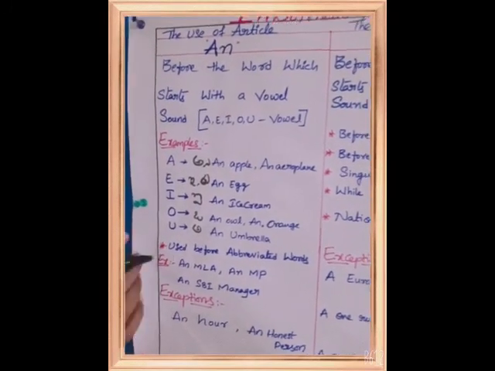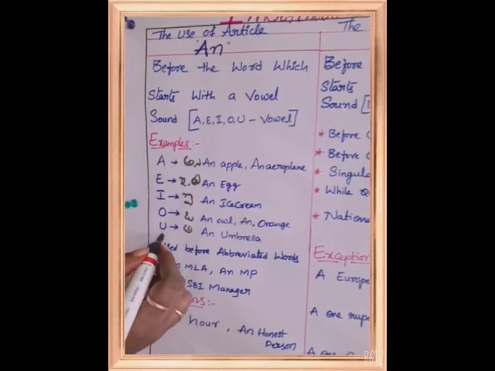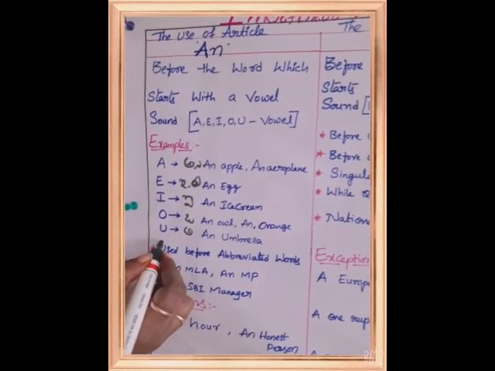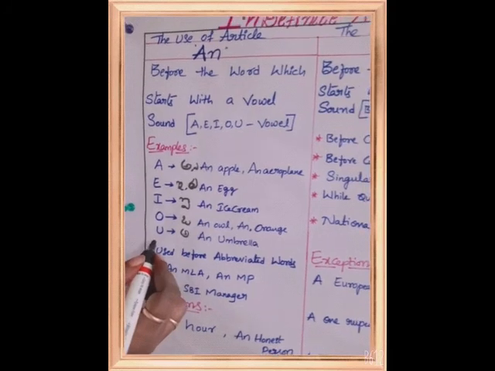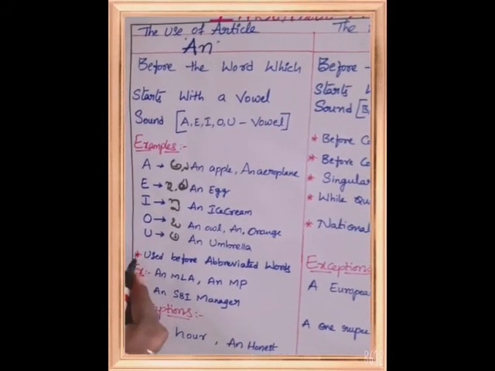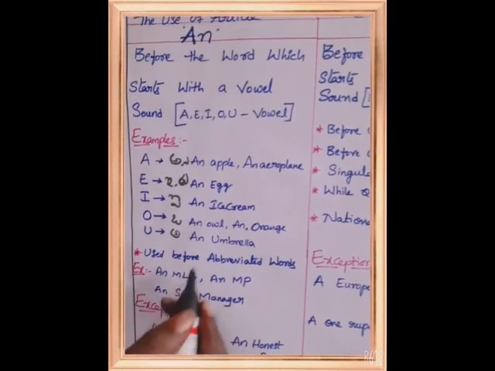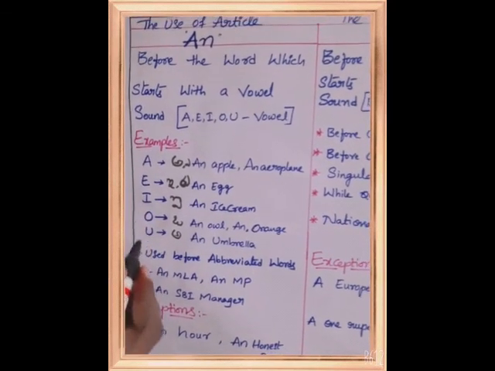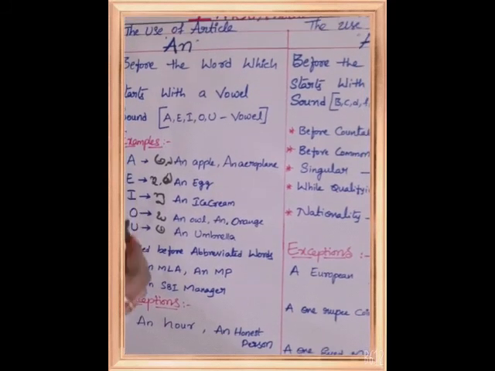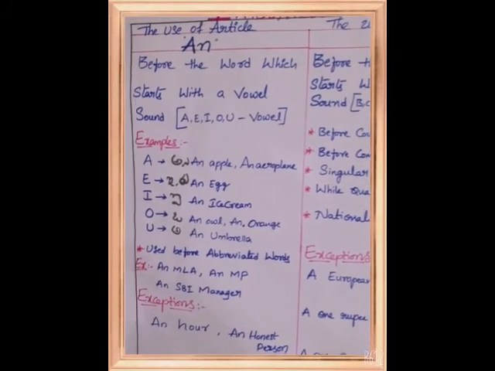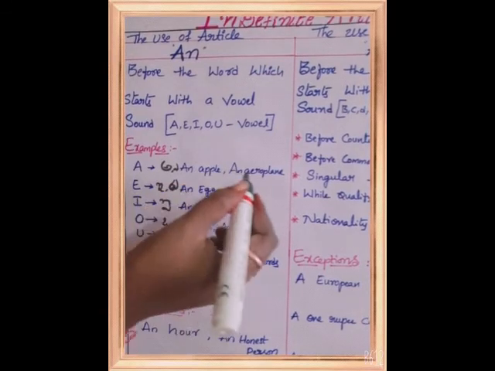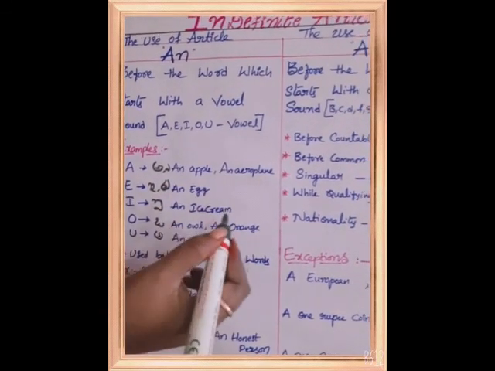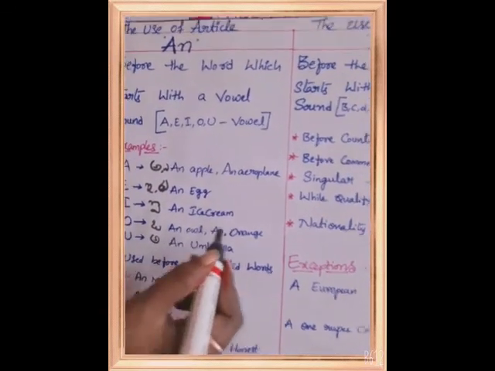So it's very important while writing an before U. You have to first pronounce the sound, then use an or a according to the sound. Before the vowels A, E, I, O, U we use an: an apple, an egg, an ice cream, an orange, an umbrella.